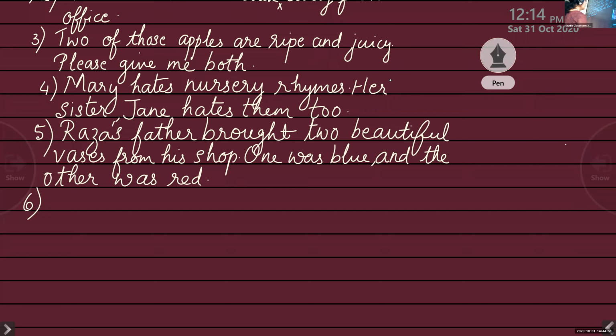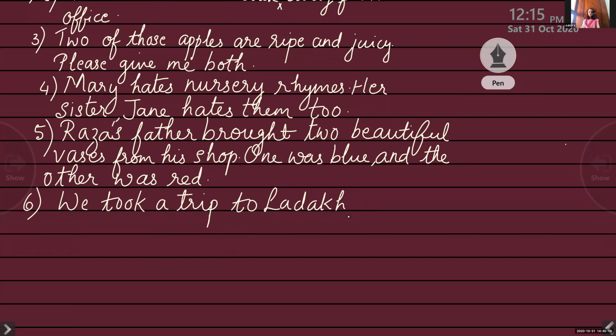Yes, Aditi. The last sentence. We took a trip to Ladakh. We visited Kashmir too. T-O-O. Yes, also. We took a trip to Ladakh. We visited Kashmir too. That's it.